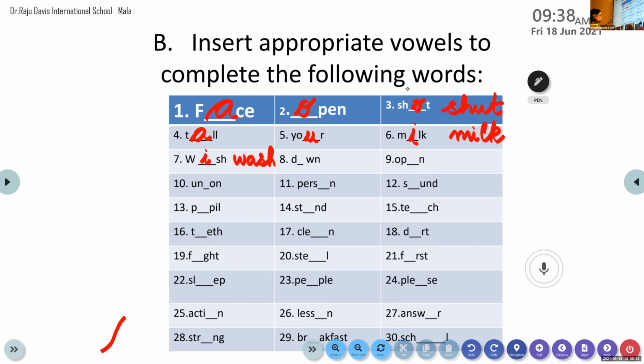Okay. Now I'll move on to the next person, Prithvi. Prithvi, come on. Do the eighth word. O. Yes, O. Down. Yes, it is down. Very good, Prithvi. Thank you, ma'am. Now let's move on to, I hope all of you are writing.